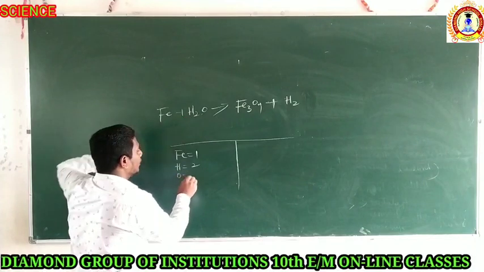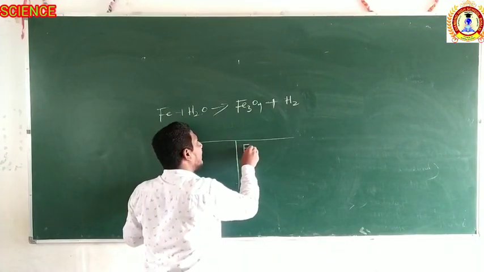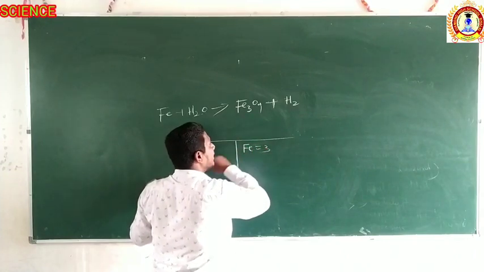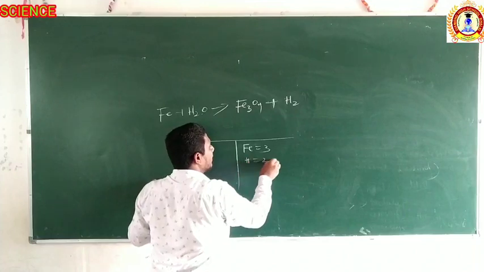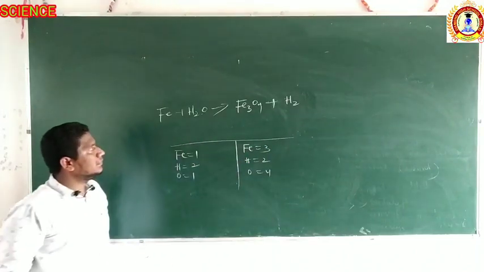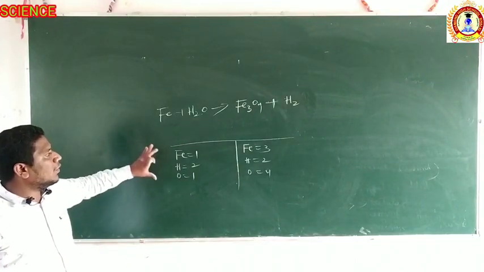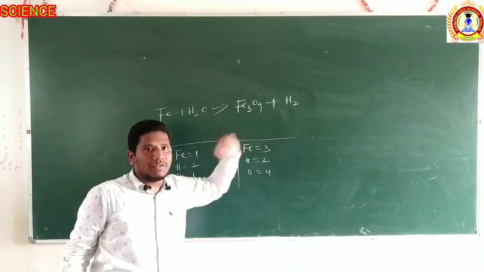Oxygen, there is only 1 oxygen. Then in the product side, iron, there are 3 irons. Hydrogen, 2 hydrogens, and oxygen, there are 4 oxygens. Right. We counted how many atoms are present in the reactant as well as the product side.